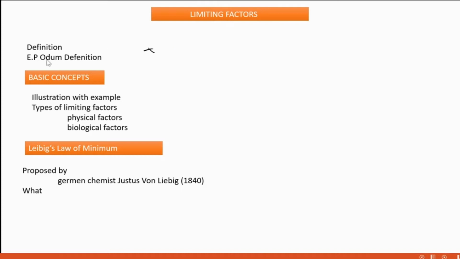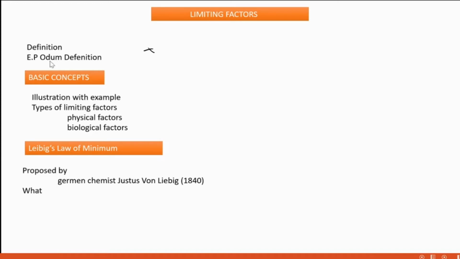According to Eugene P. Odum, any factor, with respect to its amount, if a plant or an animal approaches the maximum or exceeds the maximum, it affects its growth. Such factors are called limiting factors.